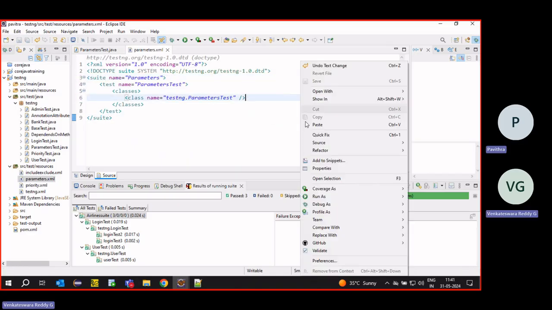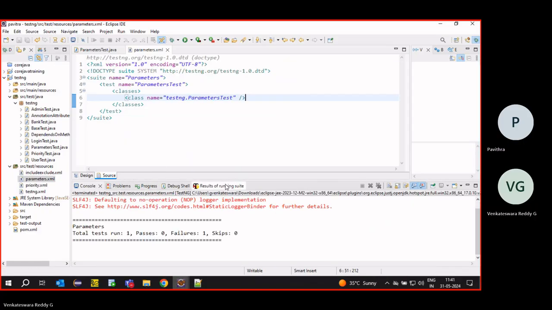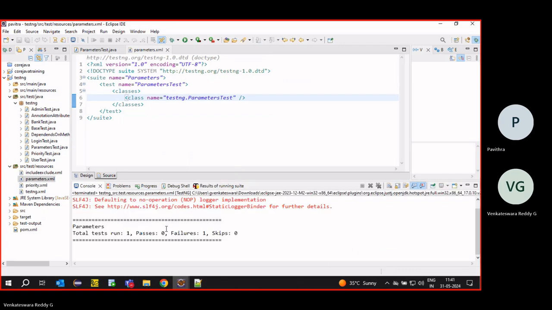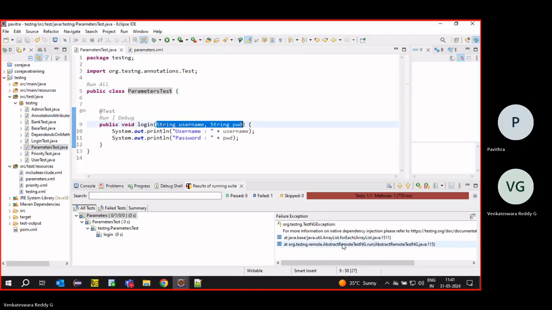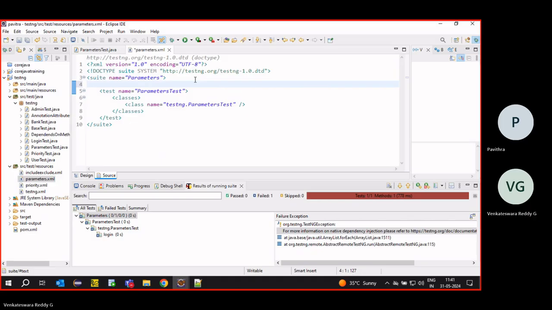Suppose I run like this, it will fail with a TestNG exception. We have parameters here, but we are not sending those parameters, so it will give a dependency injection error because it is unable to find this username and password. We have to send those parameters from the TestNG file.